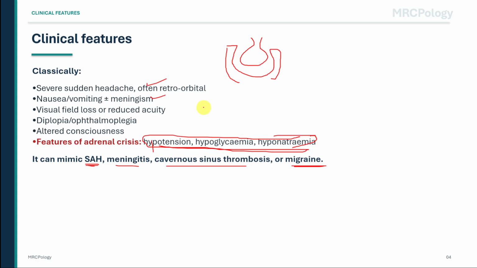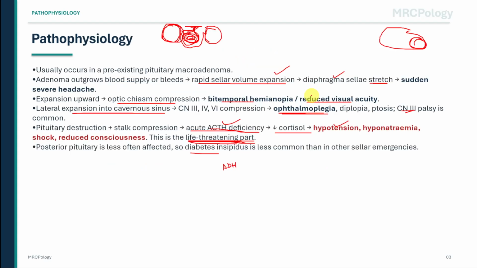A patient with suspected pituitary apoplexy has bitemporal hemianopia and a third nerve palsy. Which anatomical structures explain these findings, and what imaging test best confirms the diagnosis? The answer is optic chiasm compression, causing bitemporal hemianopia, and cavernous sinus involvement, causing third nerve palsy. MRI pituitary is the best test to show the hemorrhagic or infarcted sellar mass.